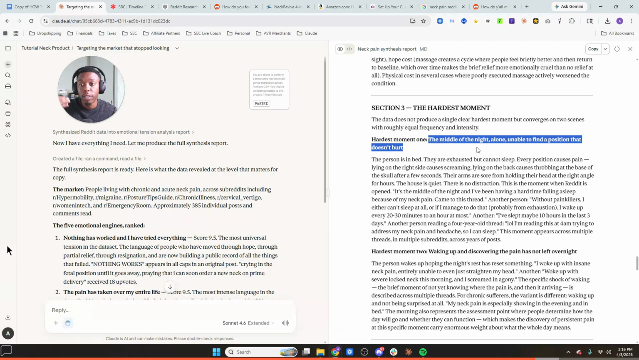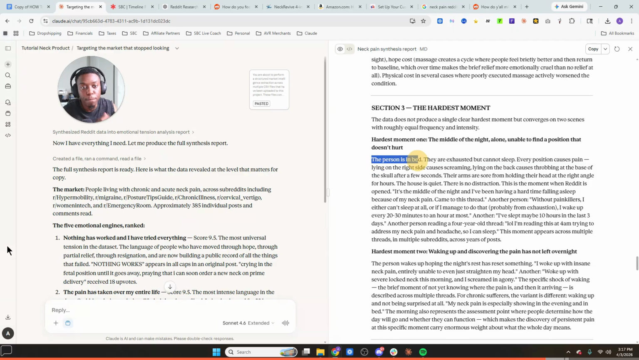Right. So this section 3 further helps you understand the context of this avatar, or not avatar, but these people with this specific pain. But it also allows you to think of image ad concepts that you can then use when creating this in Nano Banana or in Higgsfield. So the hardest moment one, right? The middle of the night alone, unable to find a position that doesn't hurt, right? So obviously this is one concept or idea, right?